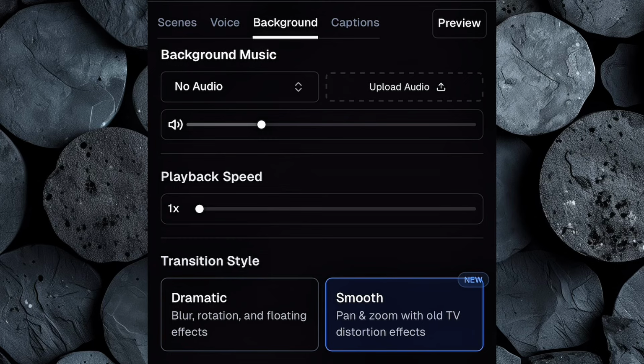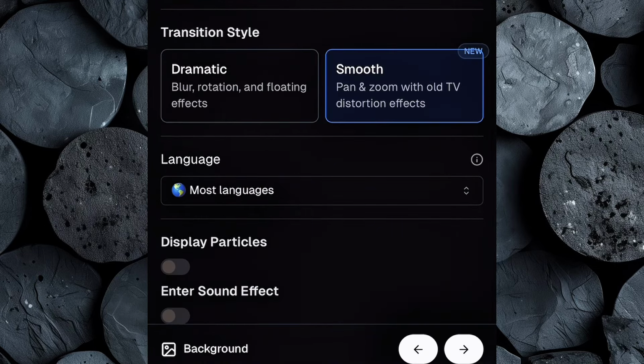If you already have a track you like, then you have sliders here that allow you to adjust the music volume so it supports the narration without overpowering it, and change playback speed to match the pacing of your story. Next, choose a transition style for how scenes flow into each other. For this niche, I will go with smooth transitions. You'll also see toggles for particles and sound effects, which can add subtle movement and atmosphere to the video. This helps make the visuals feel more alive and haunting.